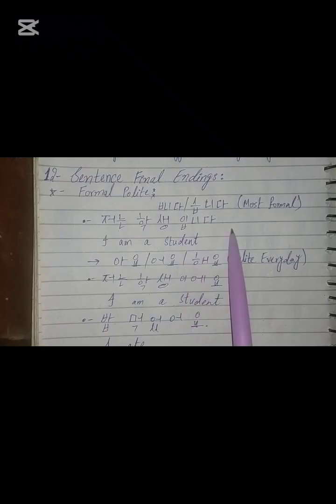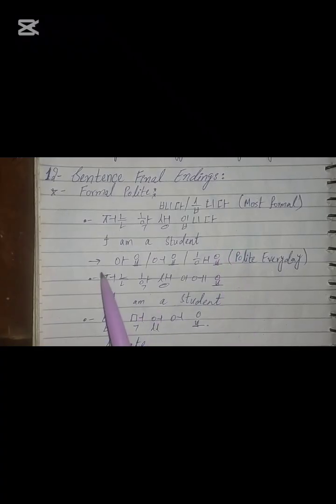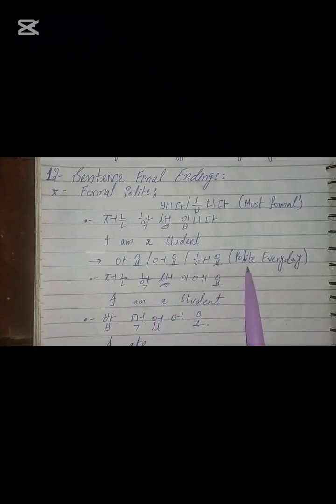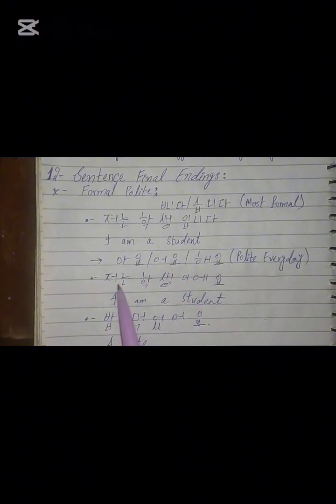저는 학생입니다. I am a student. So we are using 입니다 over here. That shows that we are talking to somebody in a formal way. Then we have 아요, 어요, and 해요, which are basically the polite, everyday speech. Whenever we want to say something very politely, in everyday casual speech, we use 아요, 어요, or 해요. So 저는 학생이에요.